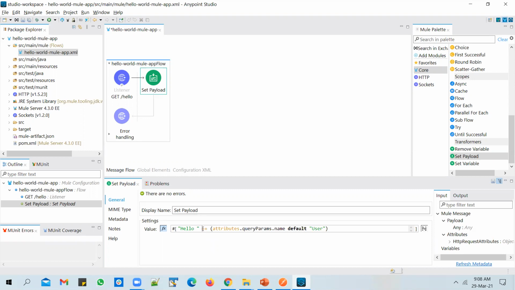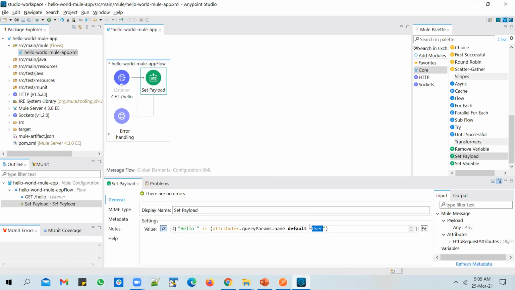And what are we doing in here? We are concatenating two strings, basically prefixing hello to the query parameter that we are receiving as input to this API, and we will pass that query parameter as name. And sometimes the user might not pass the query parameter name, in which case I want to use a default value of user. So if the user tries to invoke this API without passing a name query parameter, I will send back a response as hello user. If they pass in name, it's hello plus name.